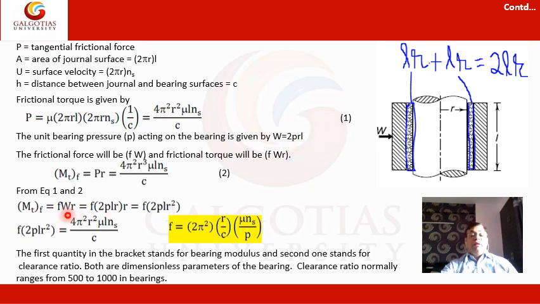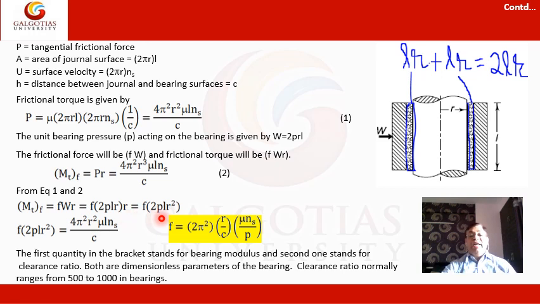So frictional torque is equal to the frictional force, frictional load, frictional force multiplied by the radius. So F into W into R. In this equation, substitute the value of W from this equation, that is 2pRL, where small p is the unit pressure, bearing pressure.